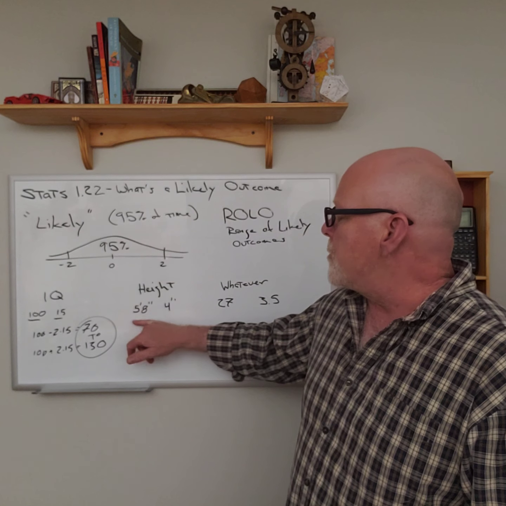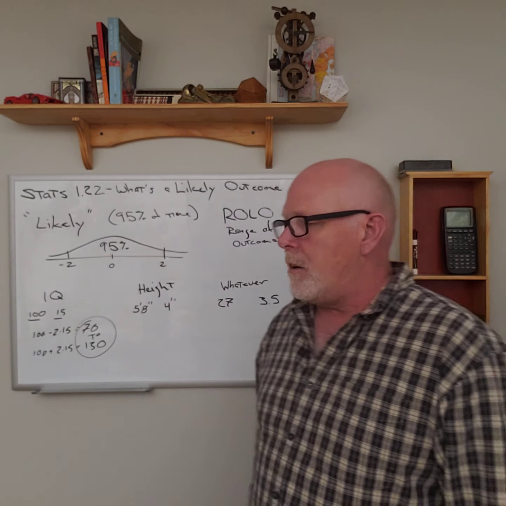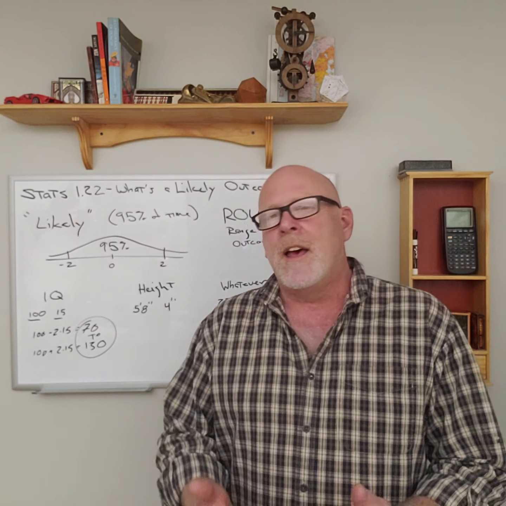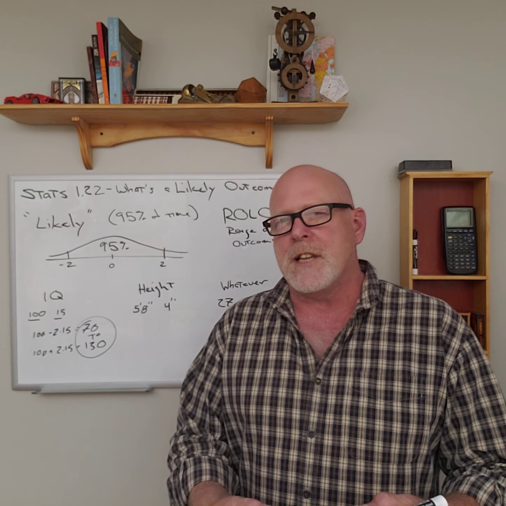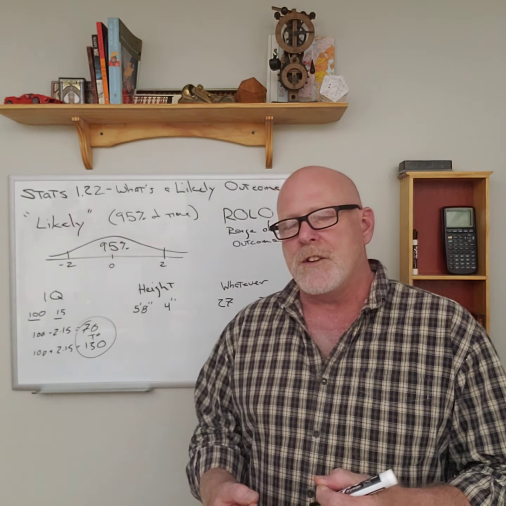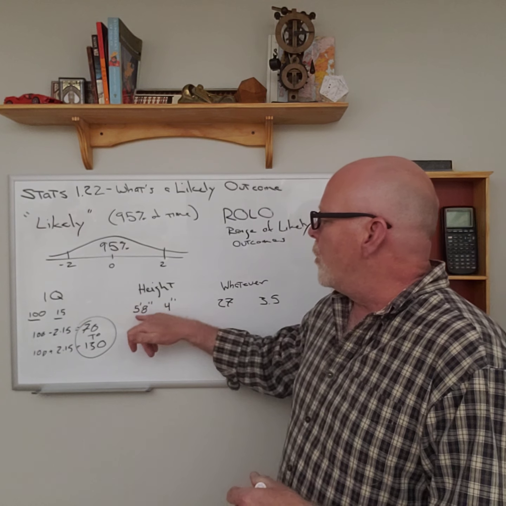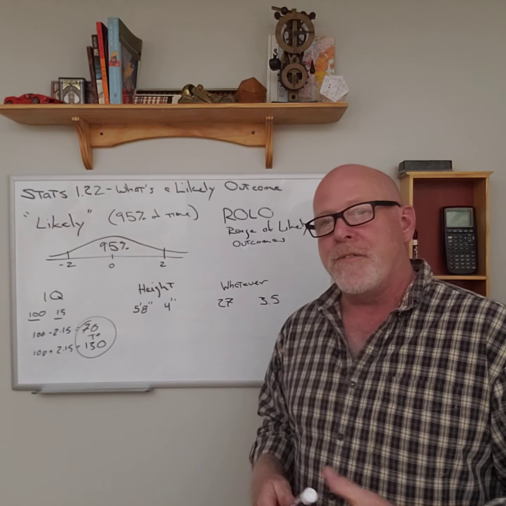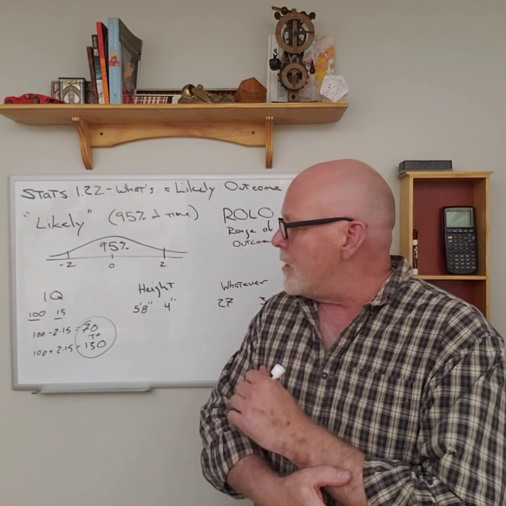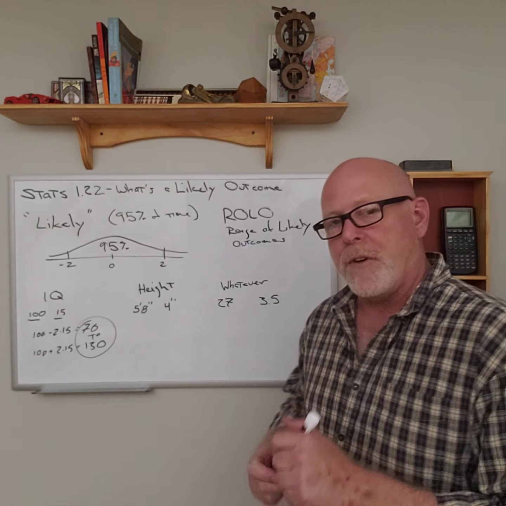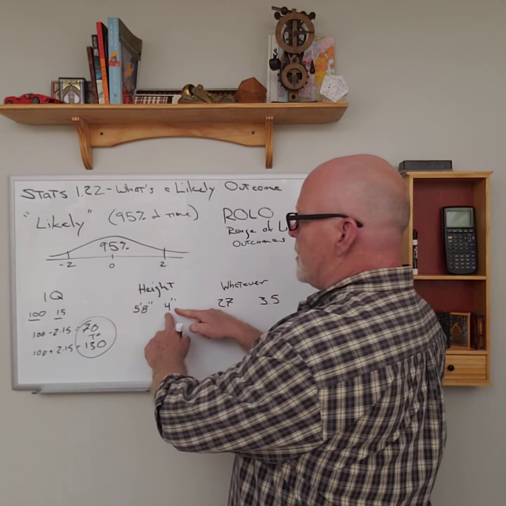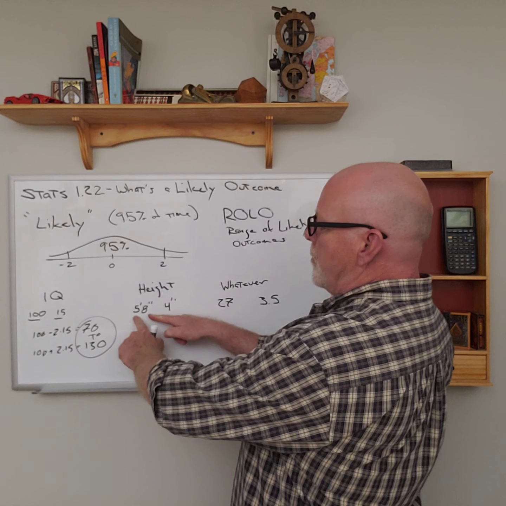Let's take a look at heights. Said before, the average height for American males is 5'8". For females, it's a few inches less than that, and the standard deviation is a few inches less also. I don't remember them right at the moment. So 5'8" with a standard deviation of 4 inches, which means that 95% of the time we're going to fall within twice this of the mean.